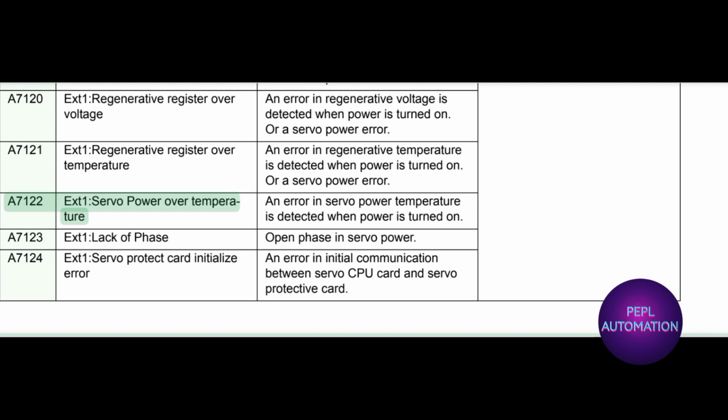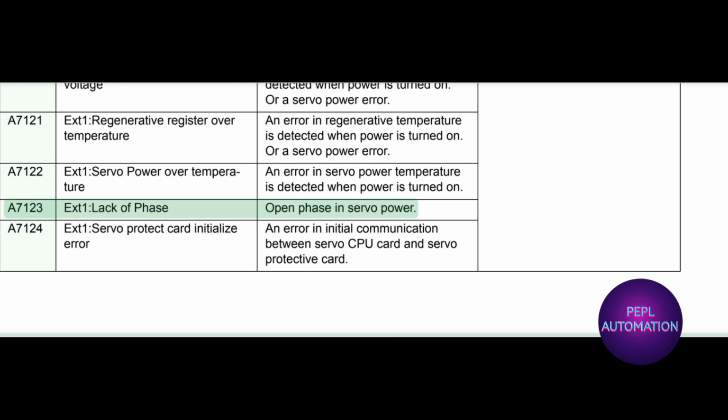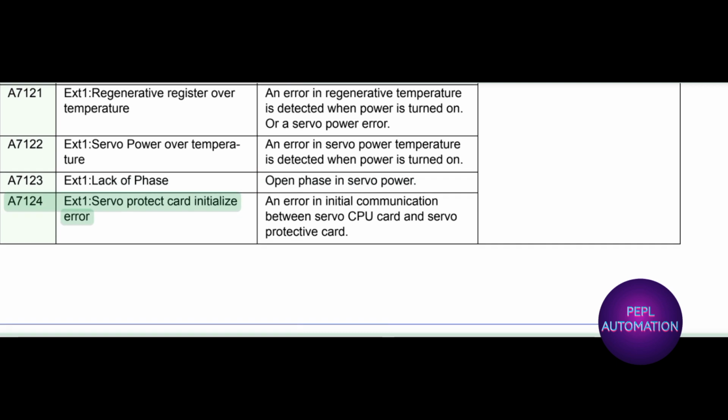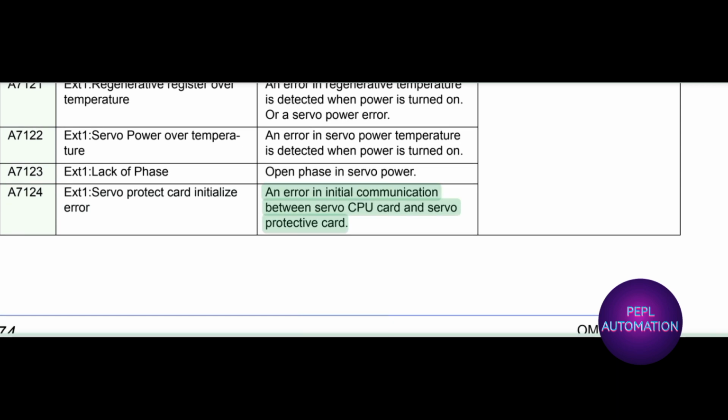A7122X1 servo power over temperature. An error in servo power temperature is detected when power is turned on. A7123X1 lack of phase, open phase in servo power. A7124X1 servo protect card initialize error. An error in initial communication between servo CPU card and servo